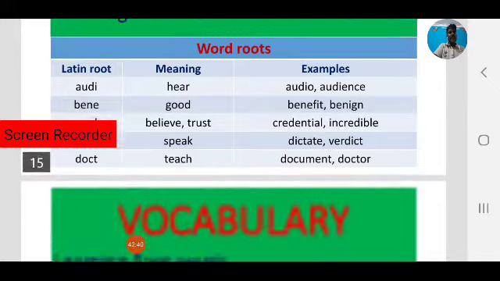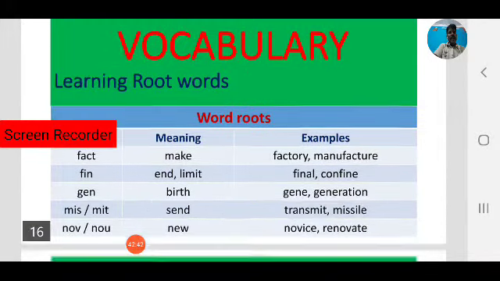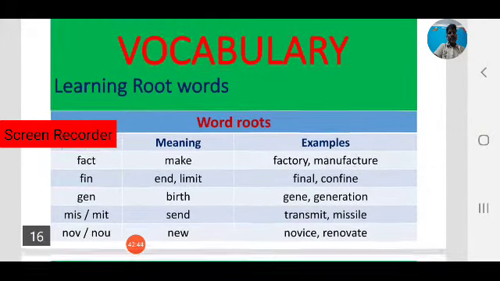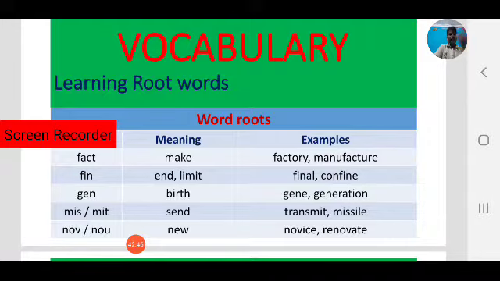Let us see some more examples of Latin roots. Fact, that is a Latin root which means make. From fact, factory, which produces things, goods. Factory, manufacture.